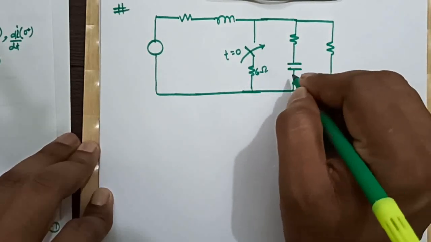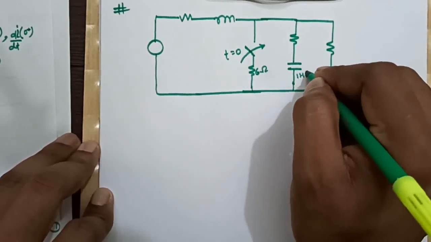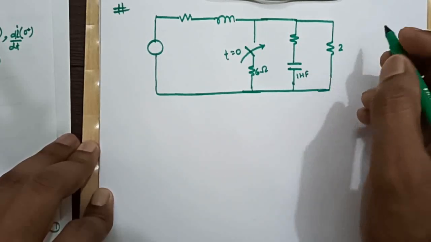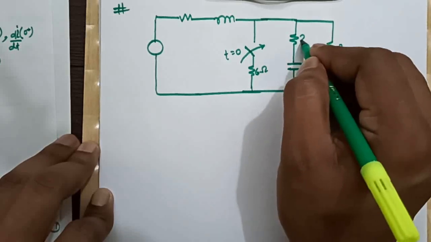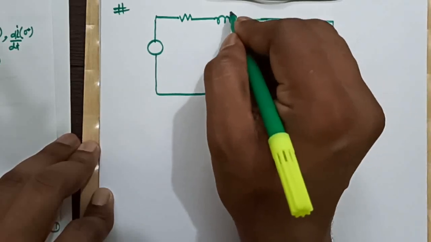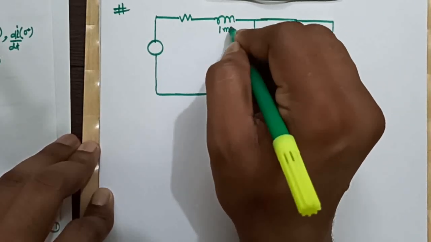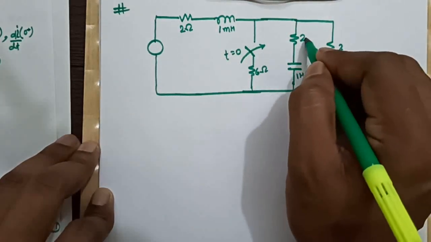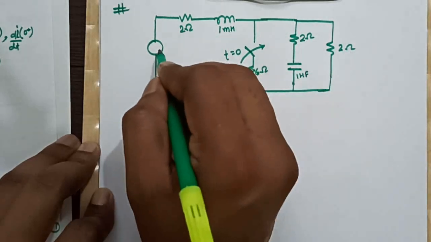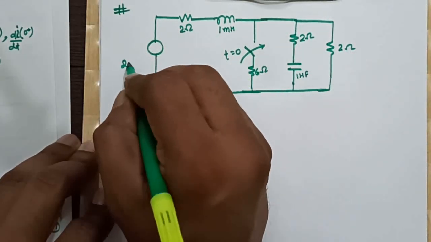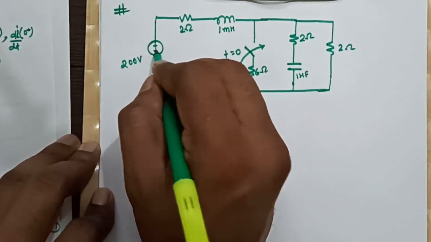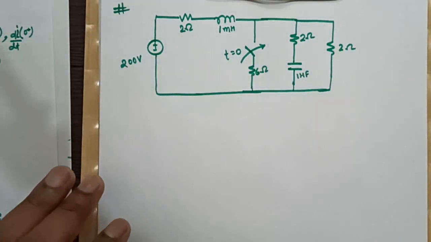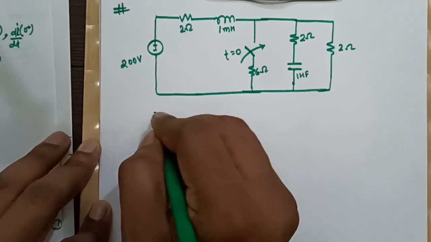This is 6 ohm, this is 1 microfarad, this is 2 ohm, this is 2 ohm, this is 1 millihenry, and this is 2 ohm, this is 200 volts, right?